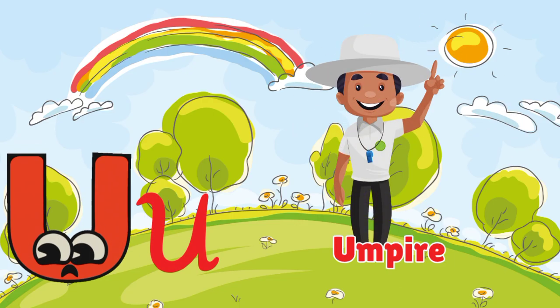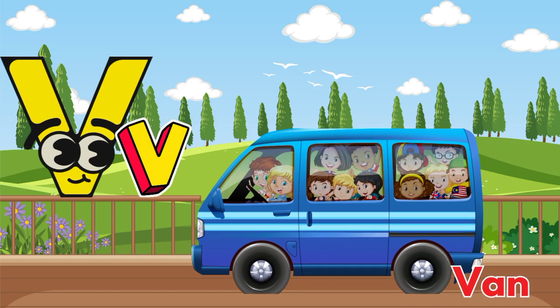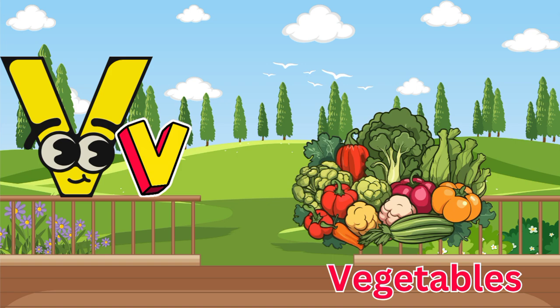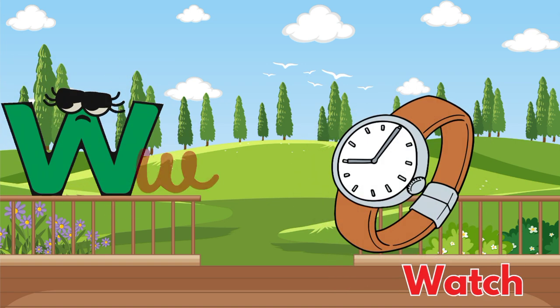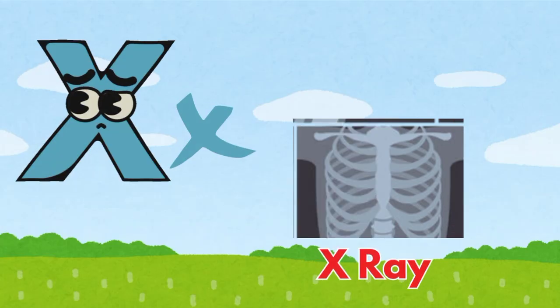U for umpire. V for van. V for vegetables. W for watch. W for water. X for X-ray.